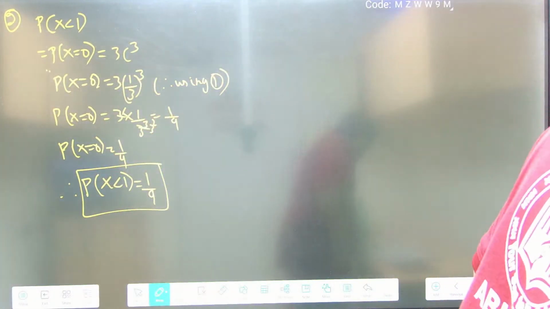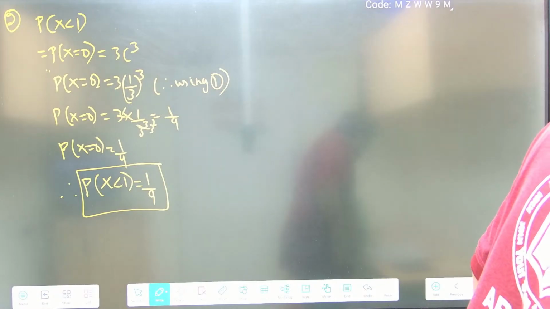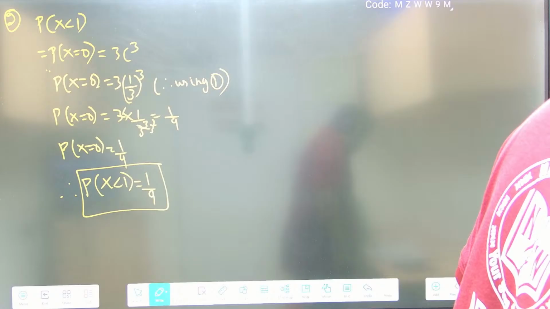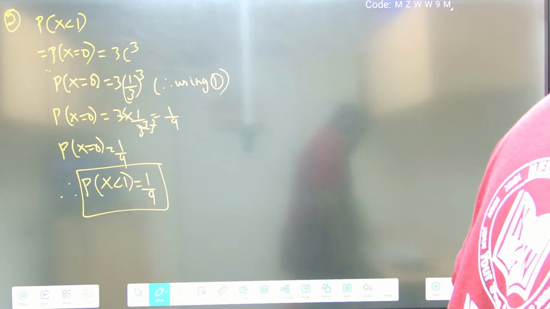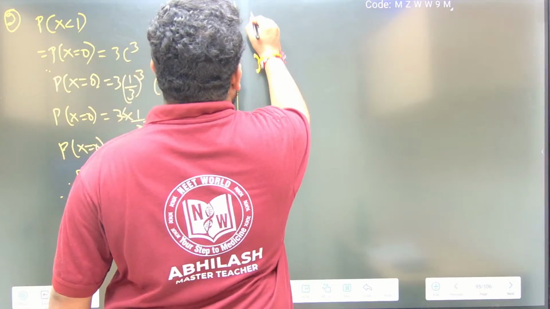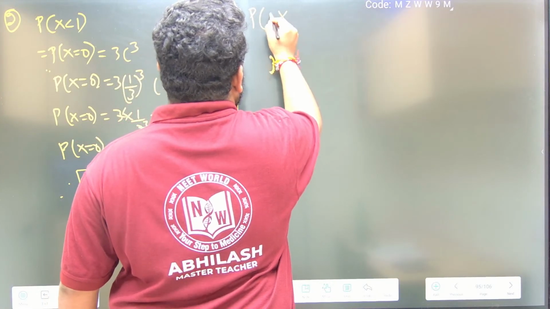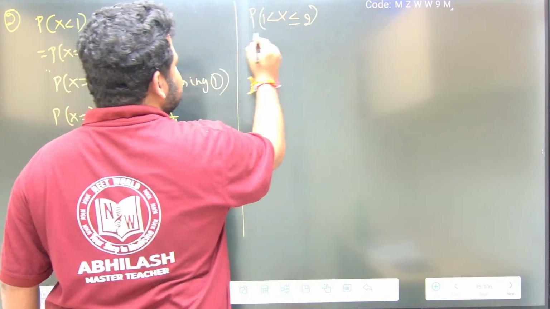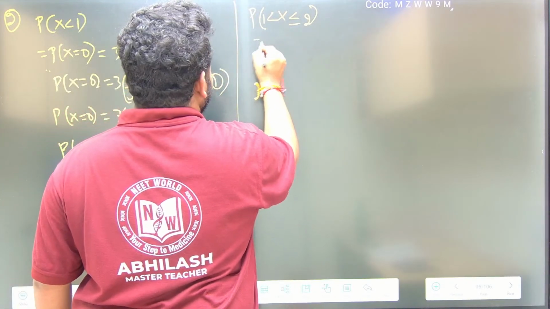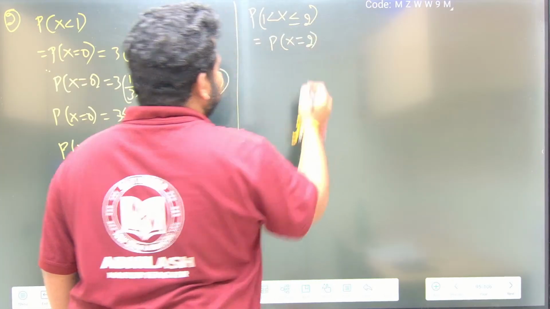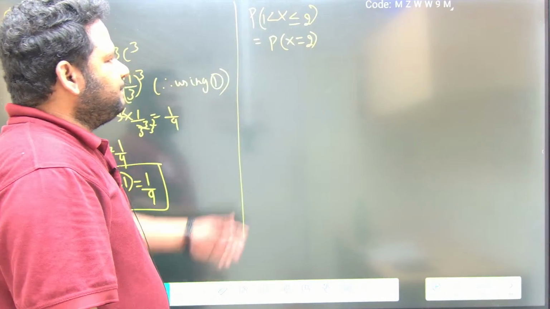Now what are they asking us? They are asking us to find P of x greater than 1 but less than or equal to 2. That means they are basically asking us to find P of x less than or equal to 2, so I can take x equal to 2. P of x is equal to 2.